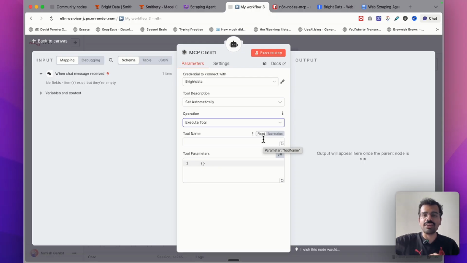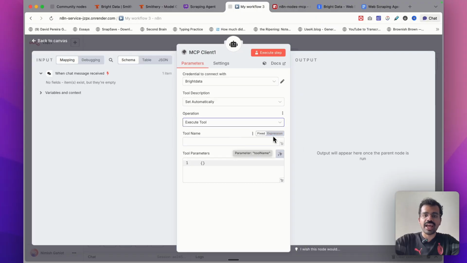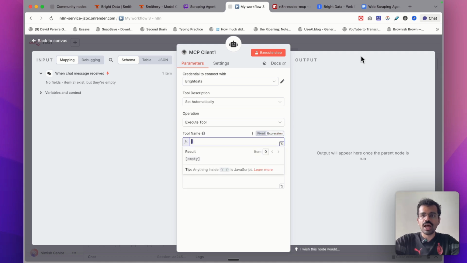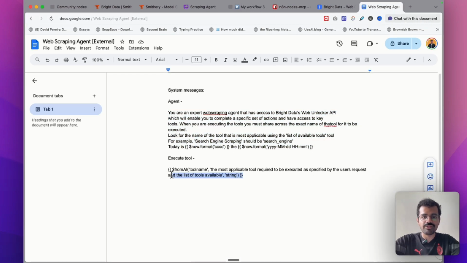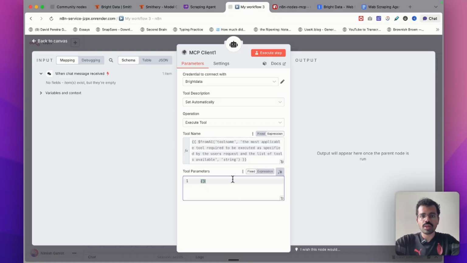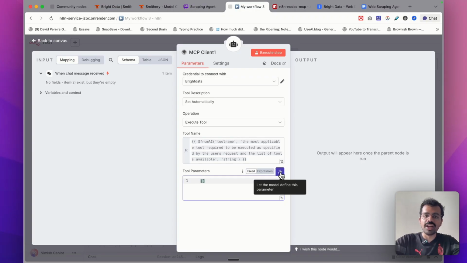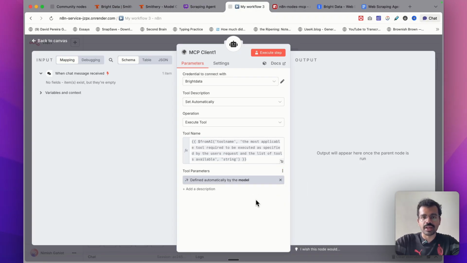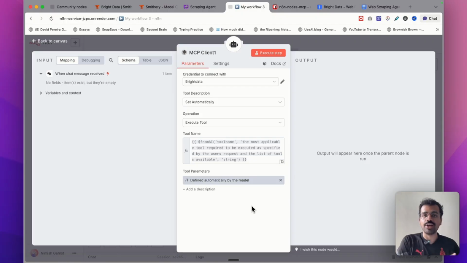And the second node that we are creating will help it execute the available tools. Here I will switch this tool name from fixed to expression. And I will copy this prompt that I have created and paste it here. This prompt just defines that the tool name needs to come from the agent. And finally, for the tool parameters, I will click on this icon on the top right, where I will let the model define what parameter needs to be here. This parameter is different for every tool.